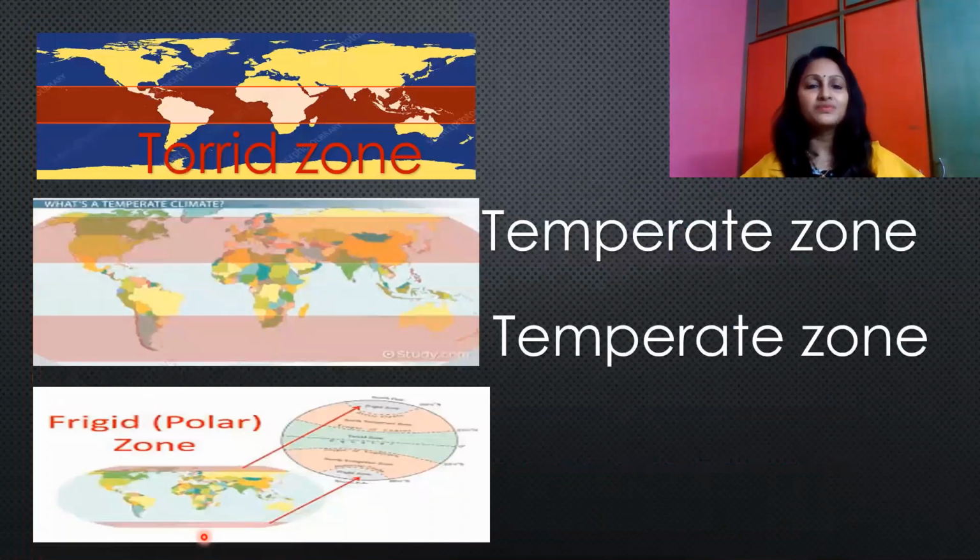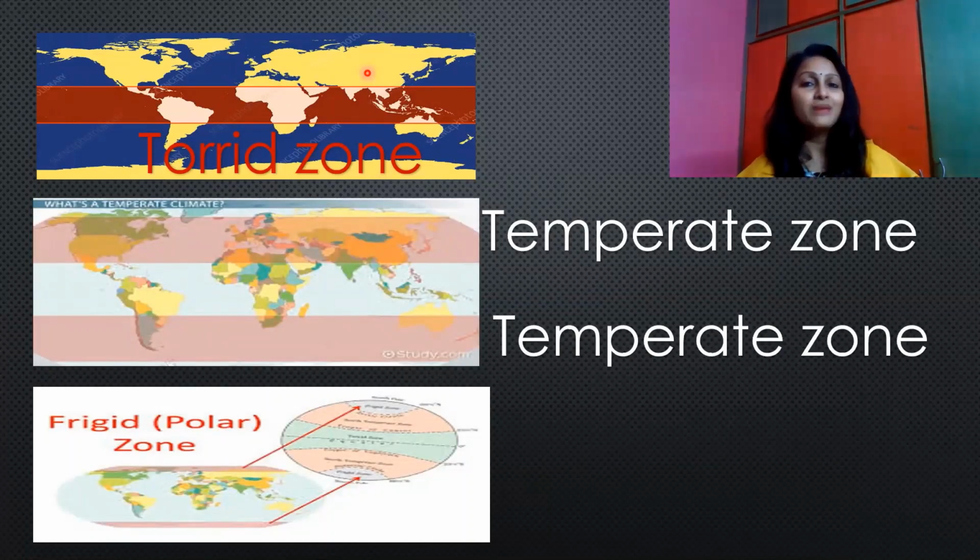These are the countries with the heat zones. Where does India lie? In which zone does India lie? The southern part of India lies in the torrid zone and the northern part of India lies in the temperate zone. Tropic of Cancer passes through 8 states of India. So name those 8 states in the comment box.